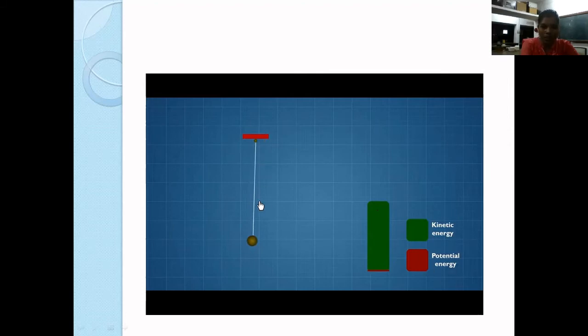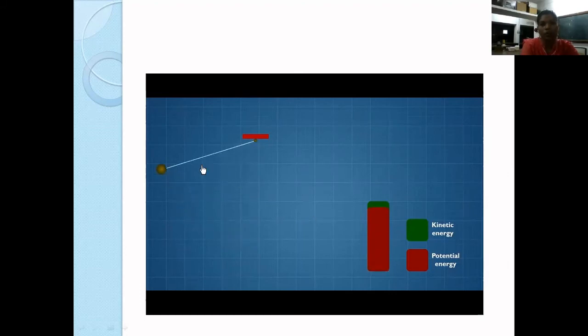Now when the particle is at mean position, we can see that this bar has completely turned green. Why has this bar turned completely green? That is because when the particle is at mean position, it has got maximum kinetic energy. And why has it got maximum kinetic energy? That is because it has a lot of velocity, or the speed of the particle at mean position is maximum. Okay, let me just play it again. Now here you can see that potential energy has gone to the bottom. So at this point, the potential energy is the minimum possible.